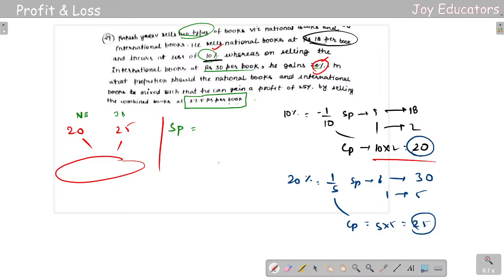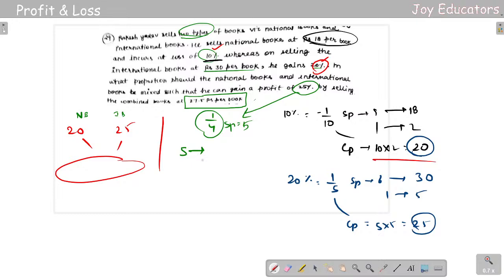Okay, he asked for 25%, right? So he asked for 25% profit. So 25% is something like 1 by 4. So 1 by 4, the selling price here is 5. So 5 here is for 5 parts, right? For 5 parts, the selling price, and for the cost price will be 4 there.